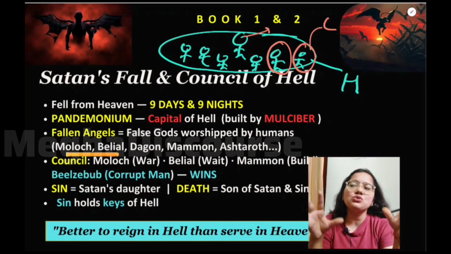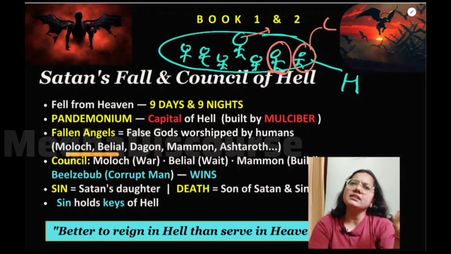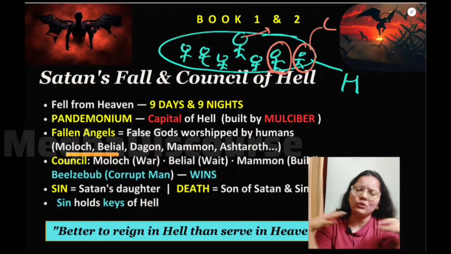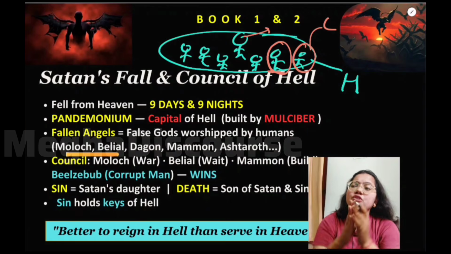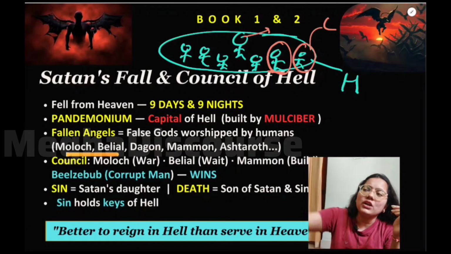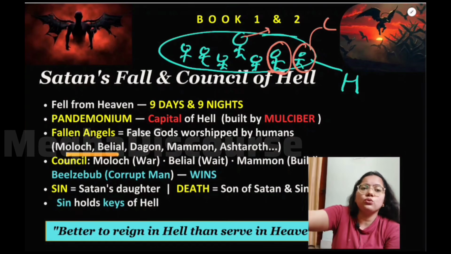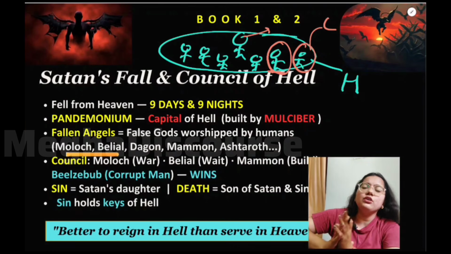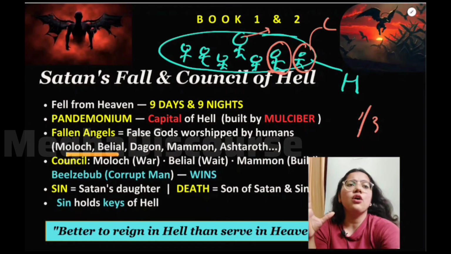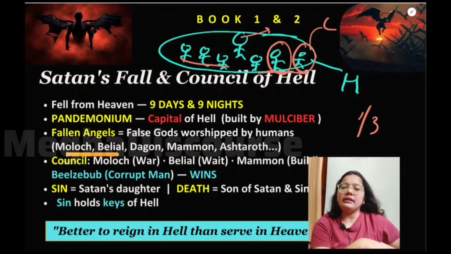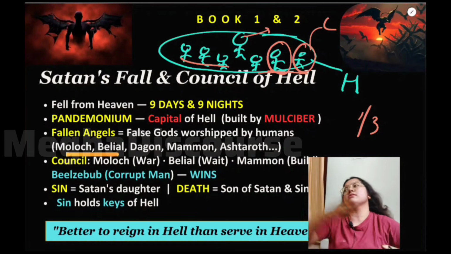But this thing was not acceptable to our Lucifer. He says that if we all angels have equal powers, then why should we bow down to the Son of God or God? I can be the God, I can sit on the throne, hai na? So he kind of rebelled against God, and he collected one third of such angels with him, and he formed a different kind of group, and they all rebelled against God.